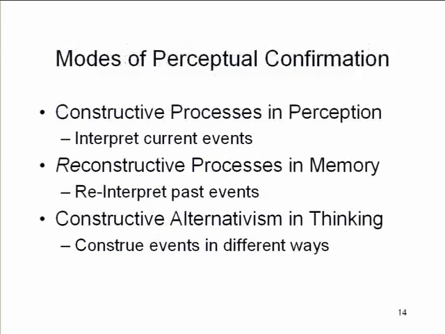Okay, so just to expand on this for another second or two, we've seen a couple of different ways in which this kind of thing can happen. We saw in the lectures on social perception that, to a large extent, especially social perception, is constructive in nature. What the perceiver has to do is go beyond the information given by the stimulus. The stimulus is not self-evidently what it is. We have to fill in the gaps. We have to interpret vague and ambiguous features, and in that way, we construct the reality to which we respond.